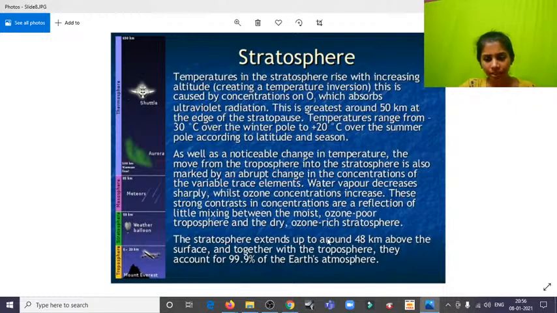The stratosphere extends up to around 48 kilometers above the surface, and together with the troposphere they account for 99% of the earth's atmosphere. All the life-sustaining atmosphere is here in the troposphere. But why do we say some components are still there in the stratosphere? Because all the radiation being generated on the earth is being taken care of, absorbed here in the stratosphere. So that's why we say even some part of the atmosphere is also composed here in the stratosphere.